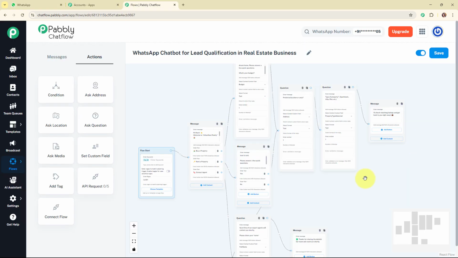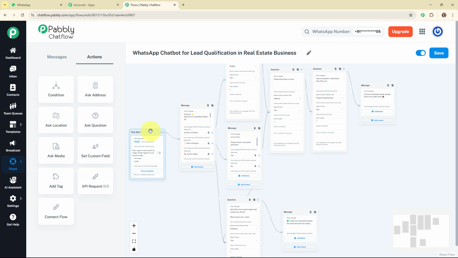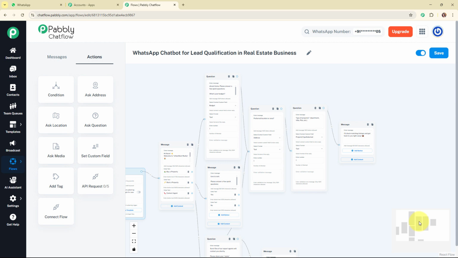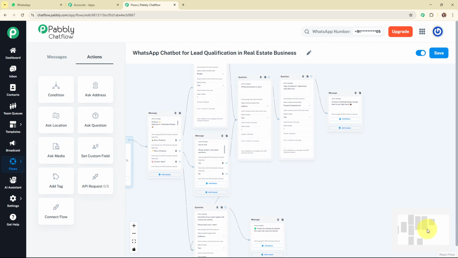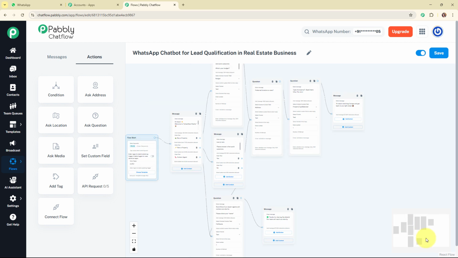So now here let me summarize the entire chatbot that I've created over here using Pabbly Chatflow. So here we have selected a flow start, that means trigger for the WhatsApp chatbot as keywords and the regex, and then we have added a hello or a welcome message for our lead with quick reply buttons of buy a property, rent a property, and contact agent. And then further we have set up the WhatsApp chatbots for each of the quick reply buttons by adding some question message boxes where we have selected some contact custom fields as per the questions. Alright, and then we have ended the entire chatbot with a small message. Alright, and then similarly we have set up the chatbot for each of the quick reply buttons, that is rent a property and contact agent. Alright, so this was all about the chatbot that we just now created using Pabbly Chatflow for lead qualification in real estate business.